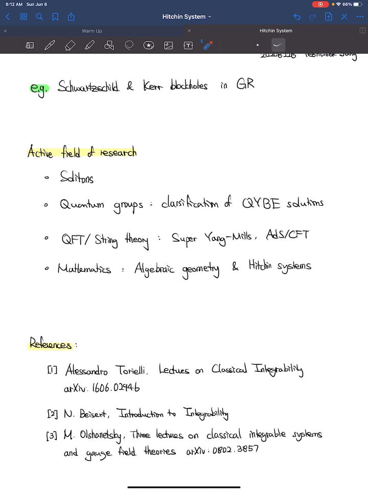There are other active fields of research. One of them is quantum groups, where by quantizing the classical integrability notion, one finds the problem of classifying the solutions of the quantum Yang-Baxter equation. We also have applications to quantum field theory and furthermore string theory, where there are active and concrete examples like N=2 and N=4 super-Yang-Mills theory and the AdS/CFT correspondence. In mathematics, integrability lies in the domain of algebraic geometry and differential geometry, where several interesting theories have been developing, including the Hitchin systems.